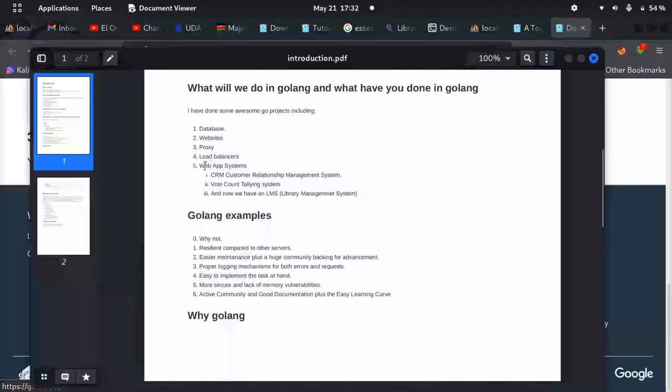It will be nice. Yeah, web app systems. Basically, these are the things I have done. You can do more. You can do better. I have created a botnet. I wouldn't show you that now because it's illegal. Don't do that. Yeah, don't create a botnet, guys. Don't do that. It's illegal. That's bad manners.